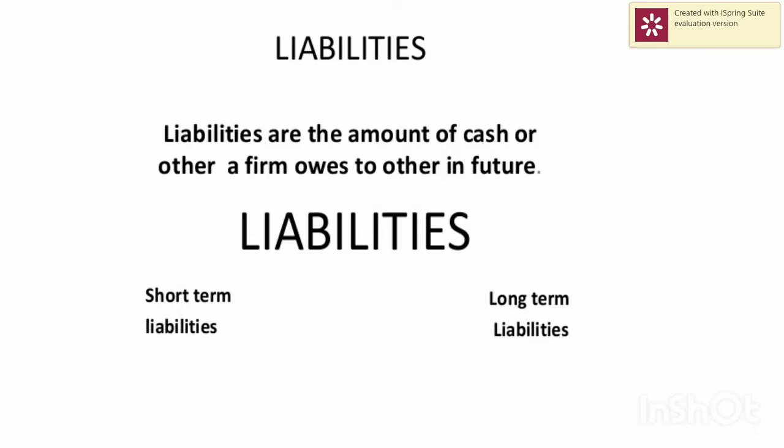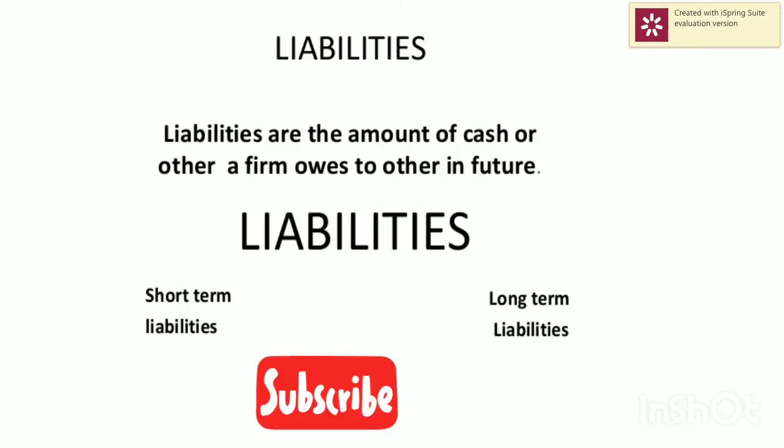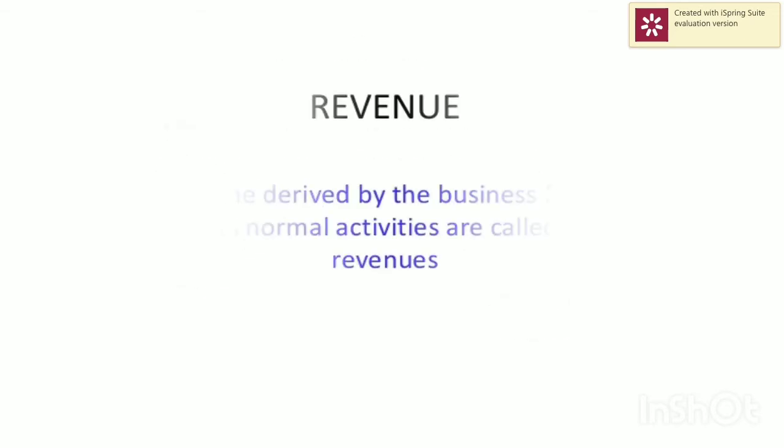Or you have taken some amount from a particular person who is called a creditor to the company, so you have to repay the amount in the future. Such things are called liabilities. And again, liabilities are also of two types: short term liabilities and long term liabilities.